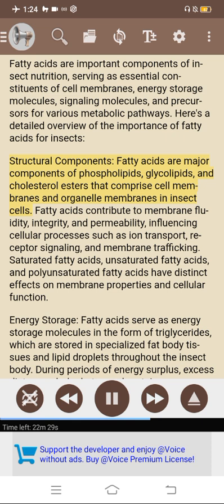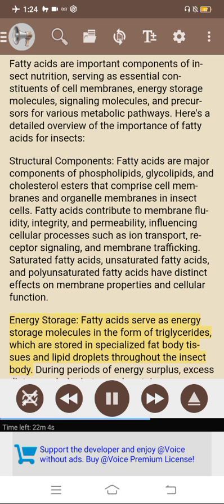Structural components. Fatty acids are major components of phospholipids, glycolipids, and cholesterol esters that comprise cell membranes and organelle membranes in insect cells. Fatty acids contribute to membrane fluidity, integrity, and permeability, influencing cellular processes such as ion transport, receptor signaling, and membrane trafficking. Saturated fatty acids, unsaturated fatty acids, and polyunsaturated fatty acids have distinct effects on membrane properties and cellular function.